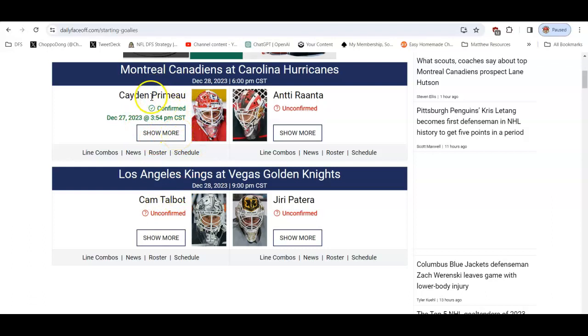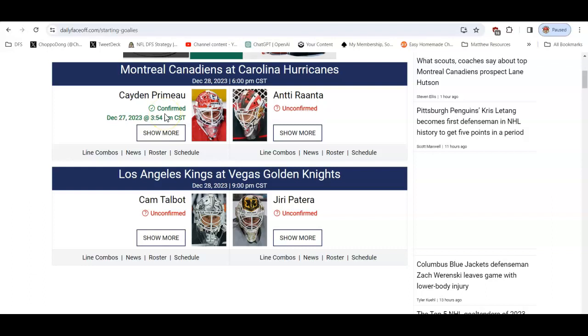That means that you can take Caden Primo and you can just kind of count on his projection in the domination station when you get there in DFS Army. If you see the other goalie for Montreal, whoever it is, I don't even know this year, maybe Jake Allen, but if you are seeing him getting projected points, zero him out because Caden Primo is confirmed in, and that's not going to change.